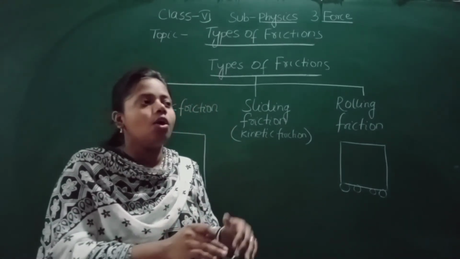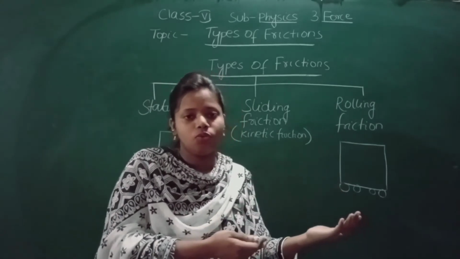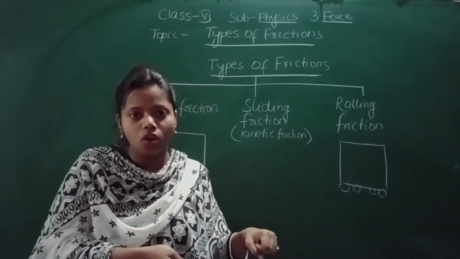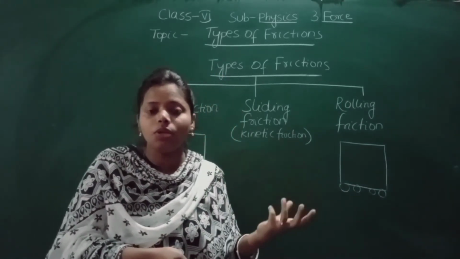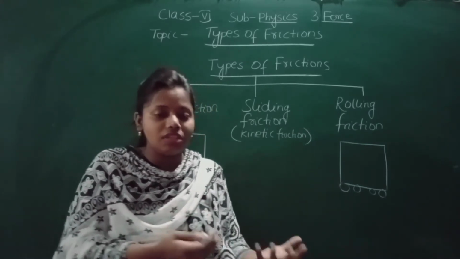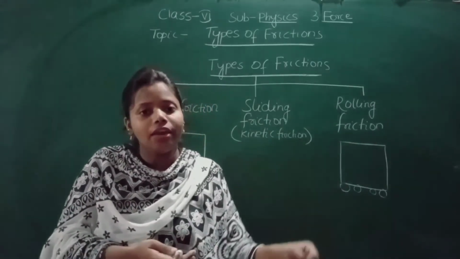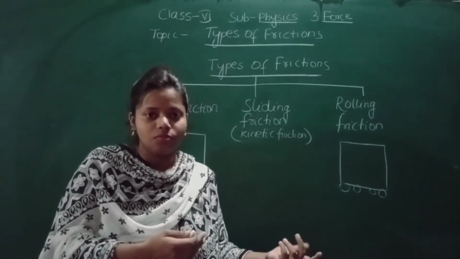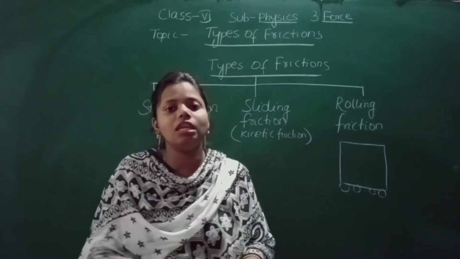Now wherever you go for travel, you take a trolley. And in a trolley what are there? Wheels are there. So it is very easy to take the trolley even if it is heavy because wheels are there and rolling friction is less. Rolling friction is less and you are easily able to carry.